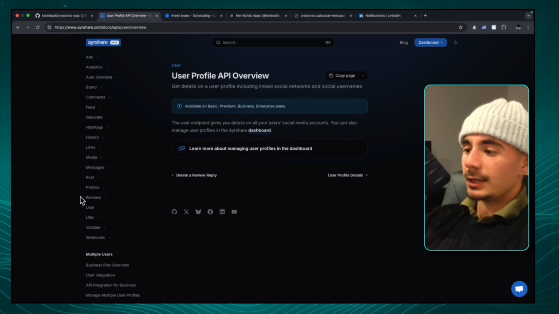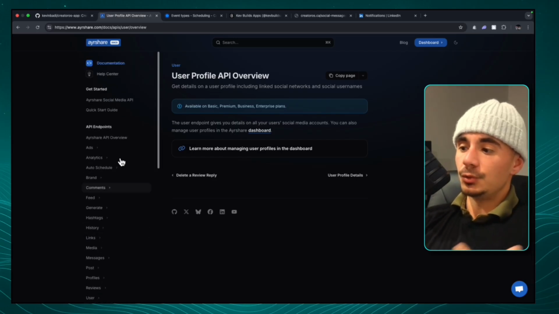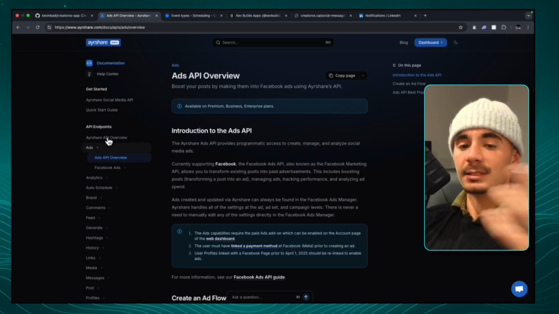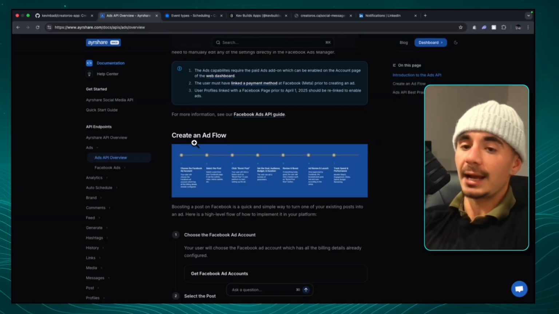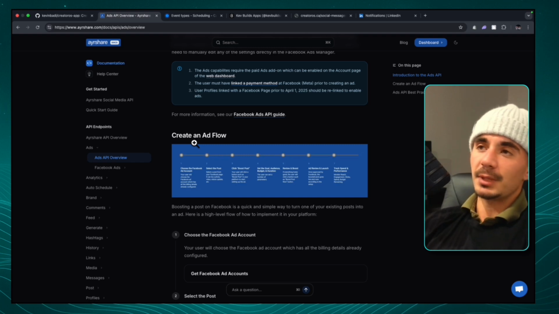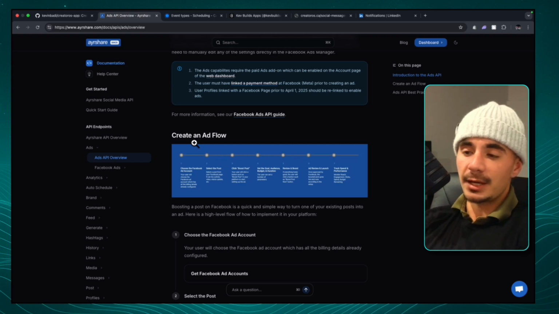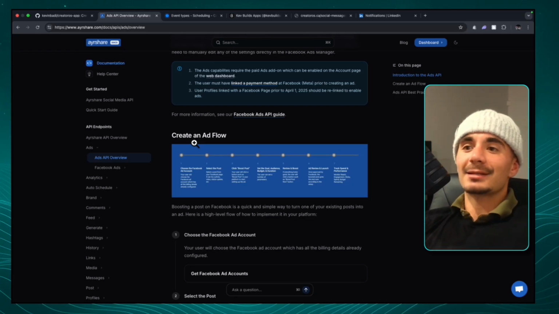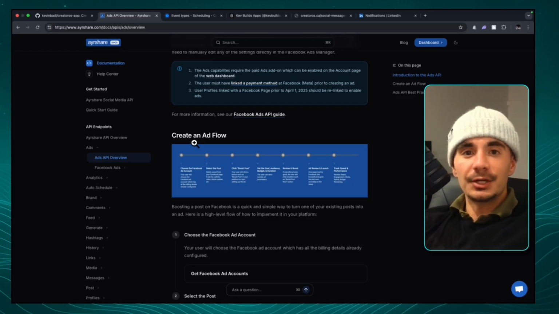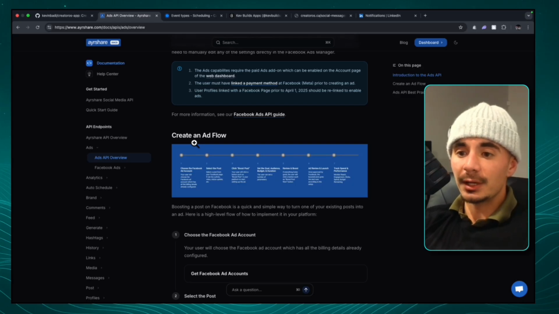All right, so I do mainly organic marketing, but you can also do ads, obviously. And inside of Airshare's API, you're also going to have the analytics from the ads that you're running. And this is quite useful because if you're a Facebook ads manager or a LinkedIn ads manager or Google ads manager, you don't want to give them access to your actual account, right? That's a security risk. So mapping in the actual data that your ads are doing would be really nice for your clients to see on the front end.